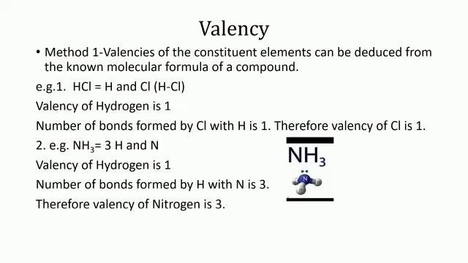Second example, ammonia. The molecular formula of ammonia is NH3. Its constituent elements are hydrogen and nitrogen. Valency of hydrogen is 1. Number of bonds formed by hydrogen with nitrogen is 3. Therefore, valency of nitrogen is 3.